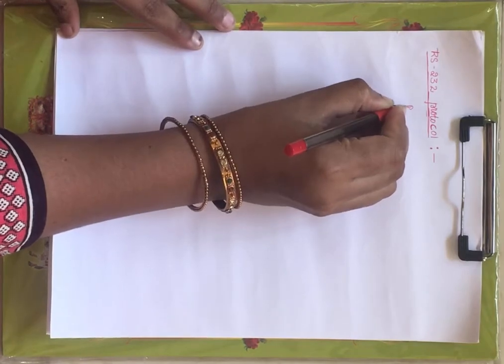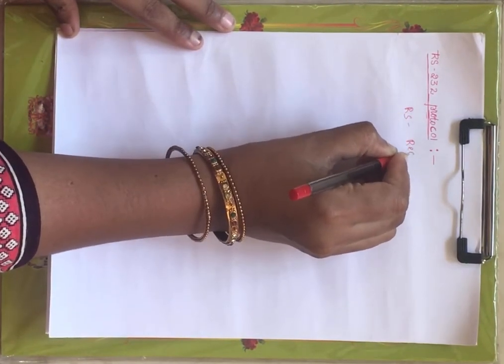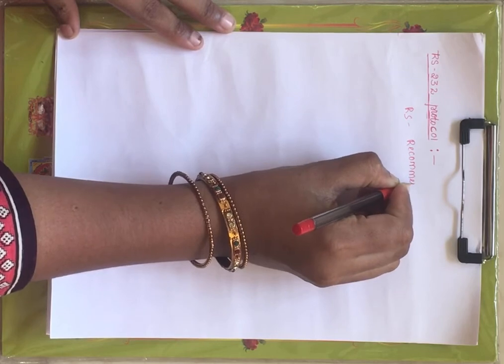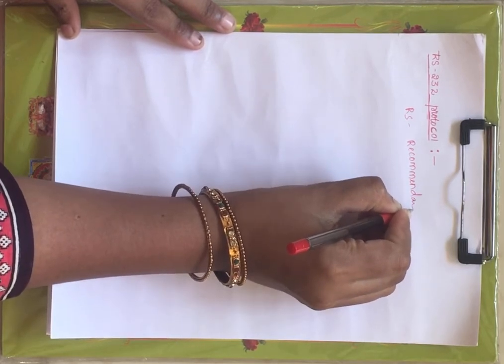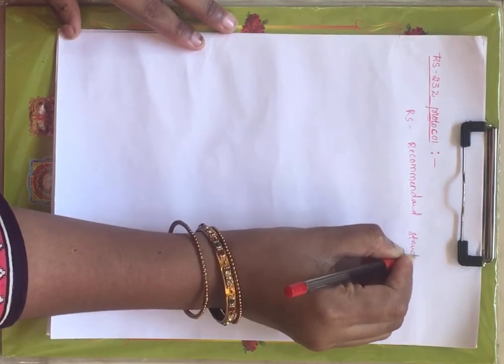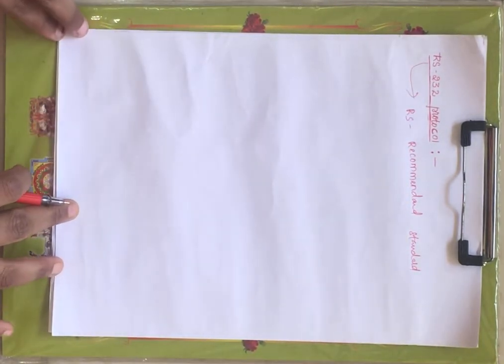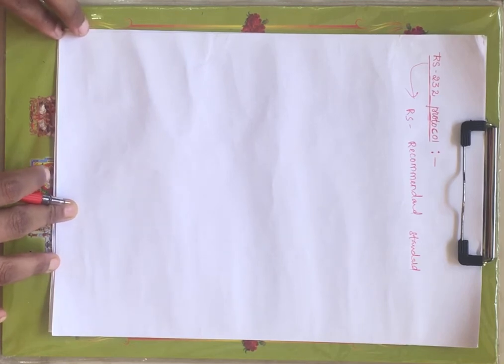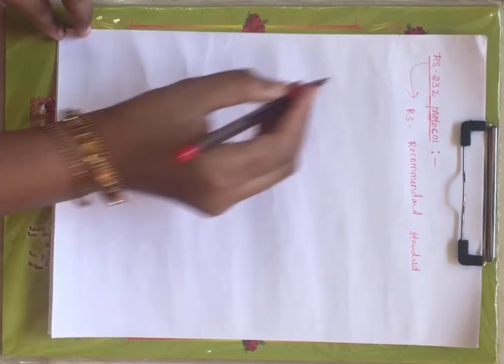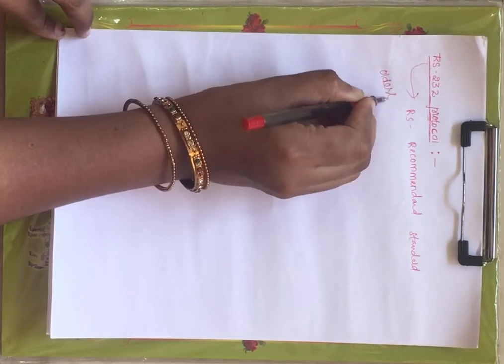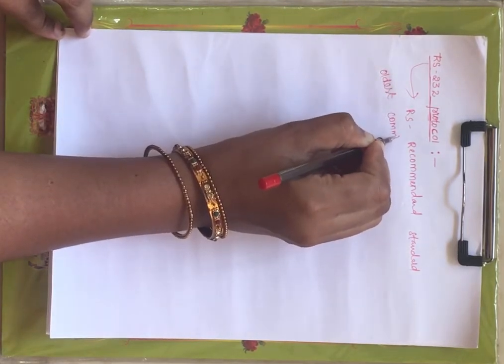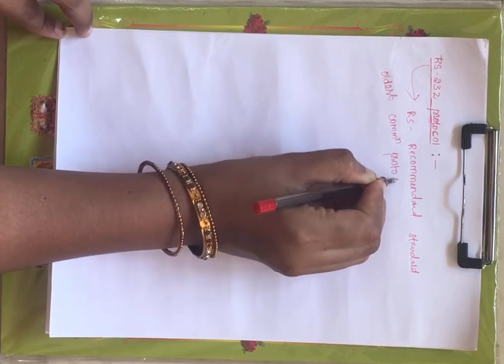Now coming to the RS-232 protocol. What is meant by RS? The abbreviation of RS is nothing but recommended standard. RS-232 is the recommended standard 232 protocol. This is the first protocol, and that's why it is called the oldest communication protocol.